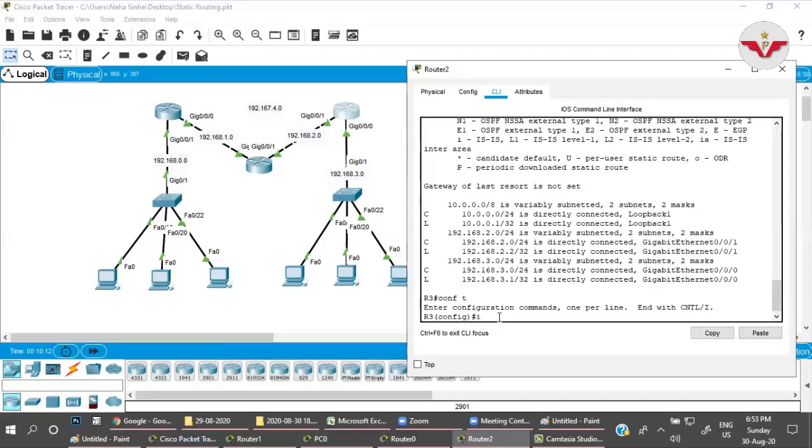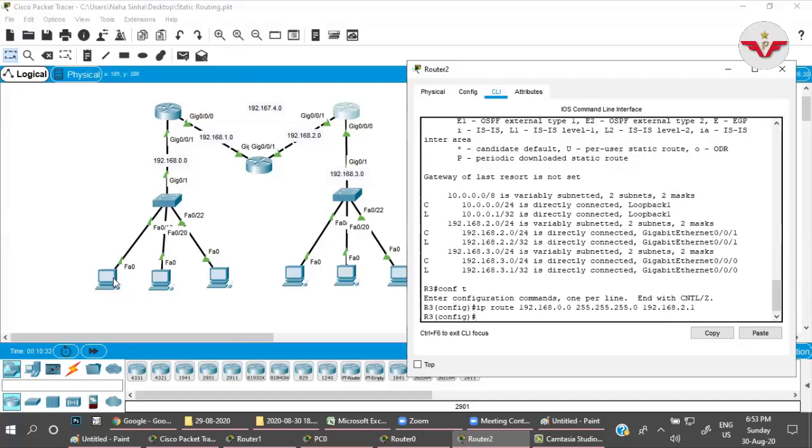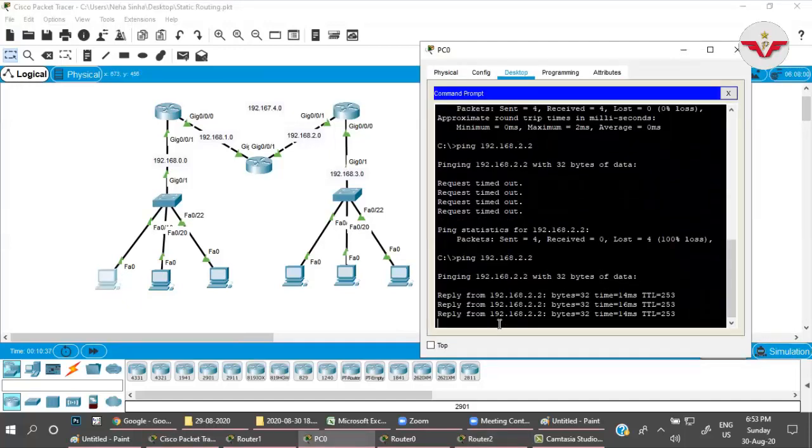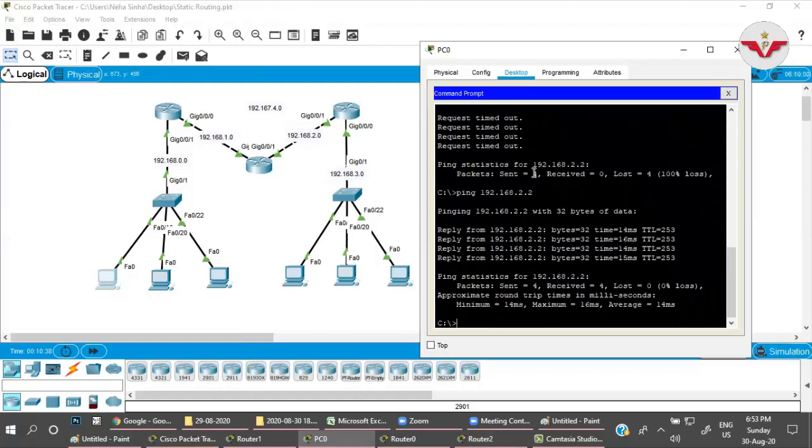Config T, IP route 192.168.0.0. Now this router will forward the packet to next hop. This is the IP address 2.1, 192.168.2.1. Done. Now let us check. Started responding, right? Cool. Good.